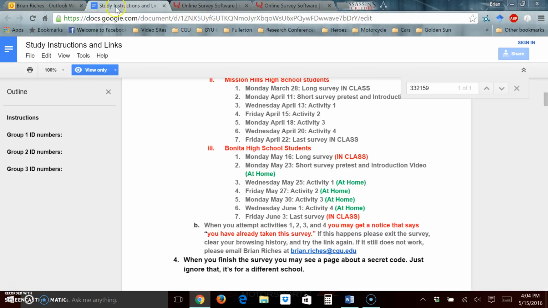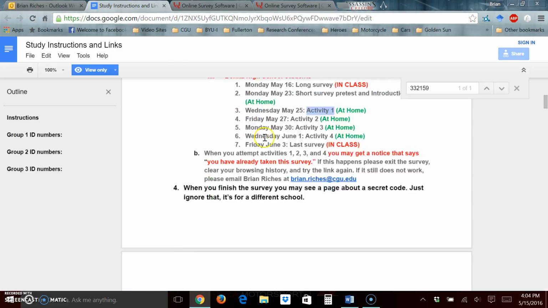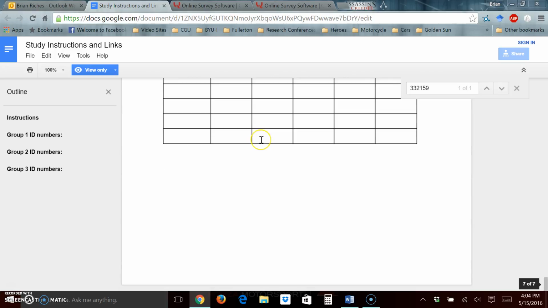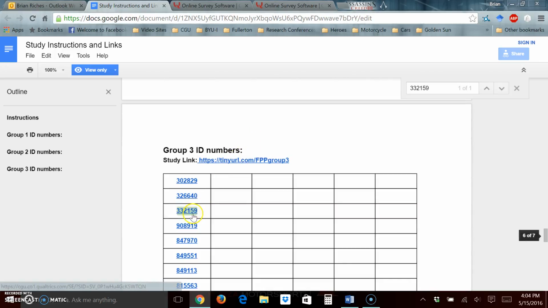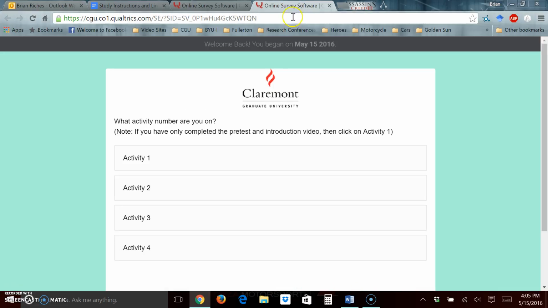The very next time, which we actually call activity 1, you'll get another email, and you'll click that link, which will bring you to this page. You'll go to your ID number and click your ID number, which will bring you to the opening page you saw a minute ago. Instead, you will click, yes, I have watched that intro video. When you click that, it will open up this page, and it'll say, do you want to go to activity 1, 2, 3, or 4?